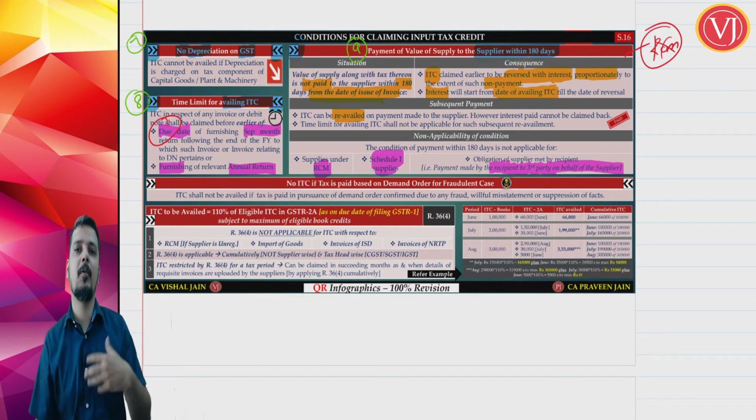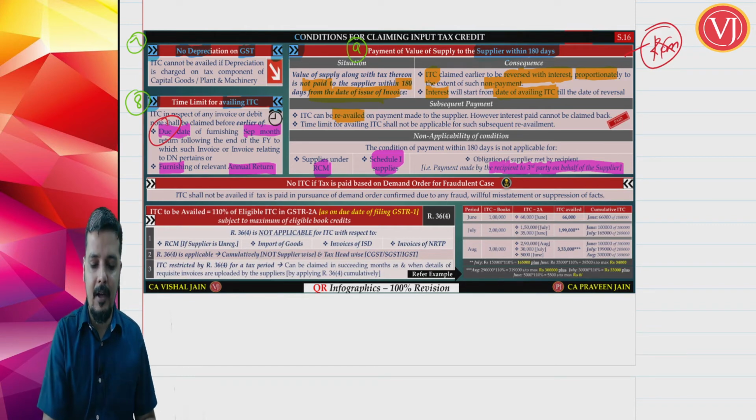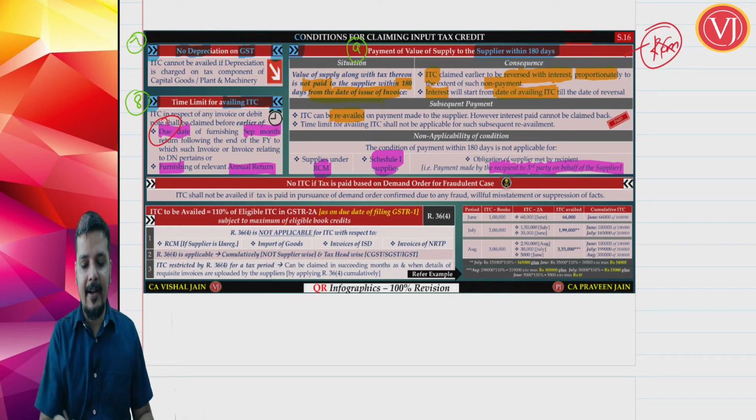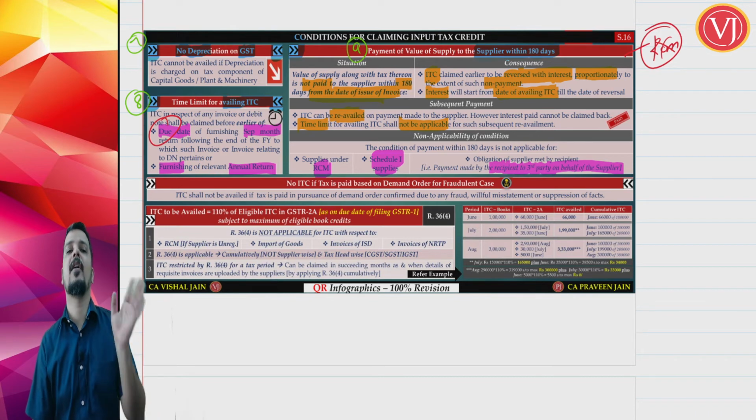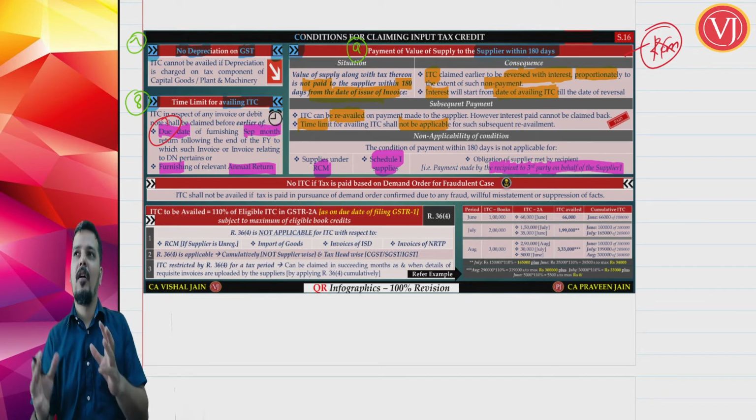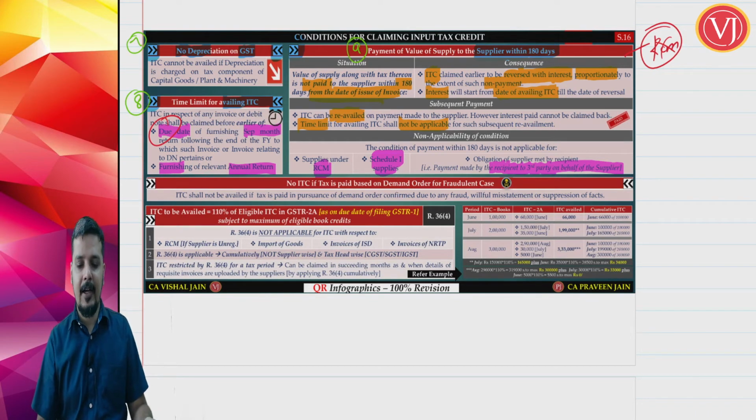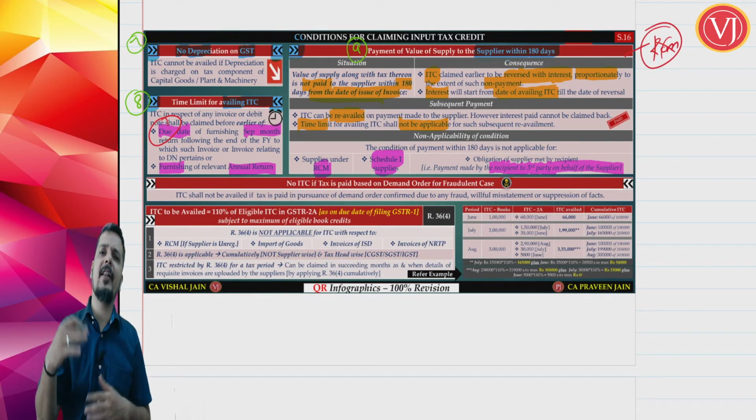Whatever subsequent payment you make, the moment you have made the payment, you can re-avail the credit, and there is no time limit for such re-availment. There's no time limit. If you made the payment subsequently: I had booked the entire ITC, I did not make the payment, so I reversed the ITC. Subsequently I make the payment, I can re-avail the ITC.